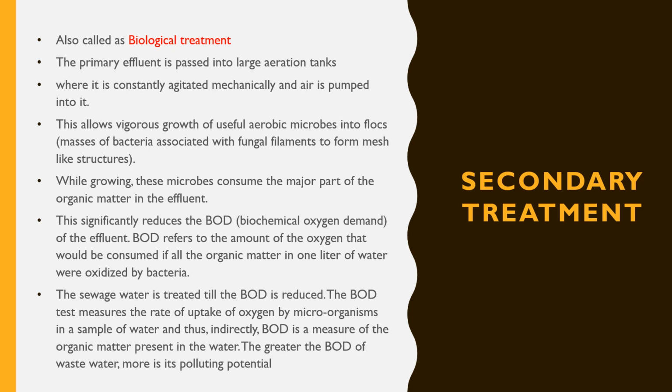In the aeration tanks, we pump air so that aerobic microbes grow into flocs. Flocs are bacteria associated with fungal filaments in a mesh-like structure. While growing, these microbes consume the major organic matter in the effluent.